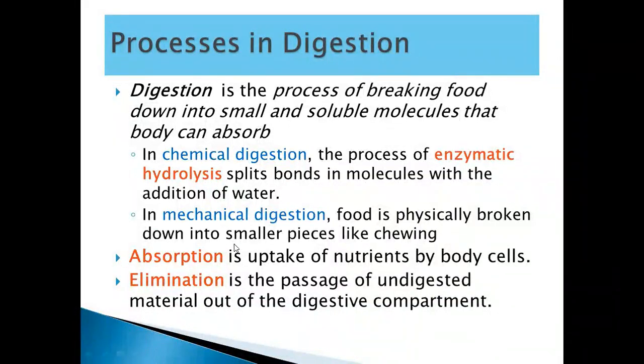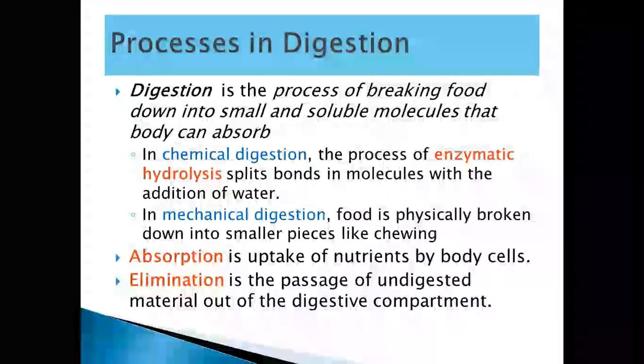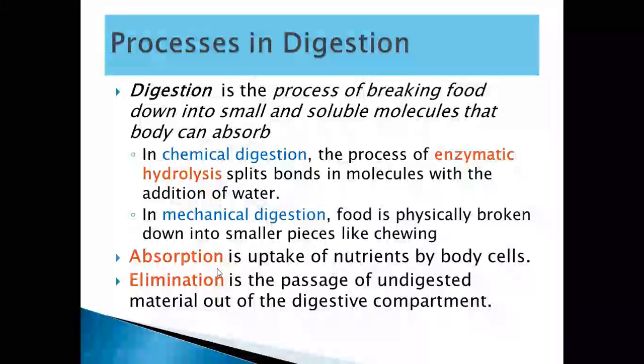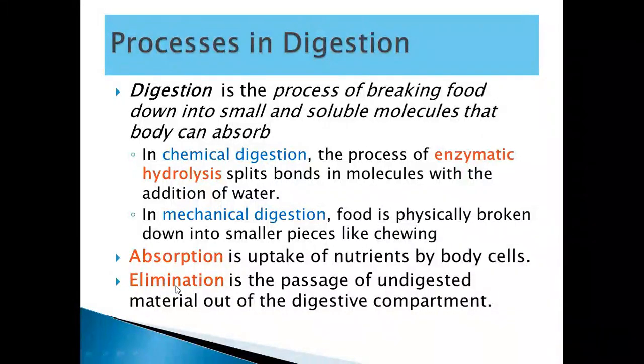And then the next process is called absorption. Absorption is the uptake of nutrients by the body. So when the food is digested mechanically, then chemically, and is converted into small molecules which can be absorbed by the blood, then absorption takes place. So absorption is basically the uptake of the digested nutrients by the body cells ultimately.